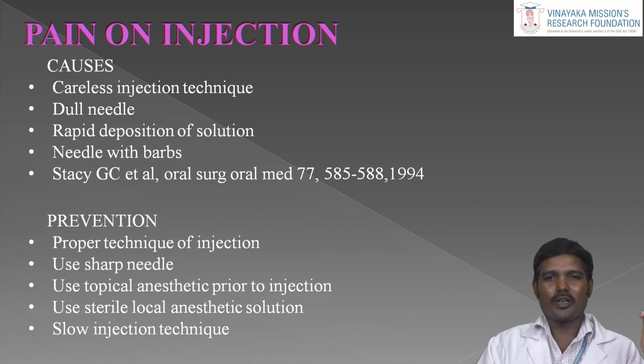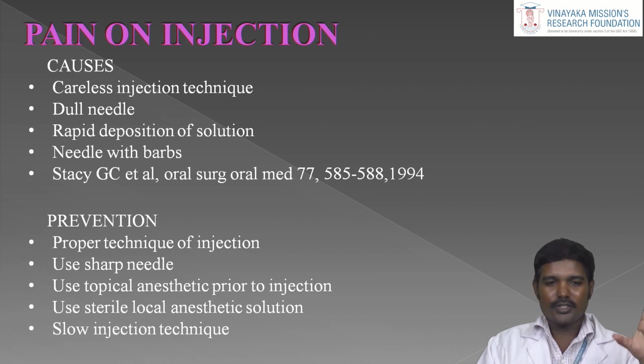First we want to know the proper technique, anatomical landmarks, the target region, everything. Use sharp needles, only single-use sharp needles. Use topical anesthesia prior to the injection. To avoid pain, we want to use topical anesthesia gels on the mucosa. Use sterile local anesthesia solution, so you want to use a sterile solution, not contaminated.